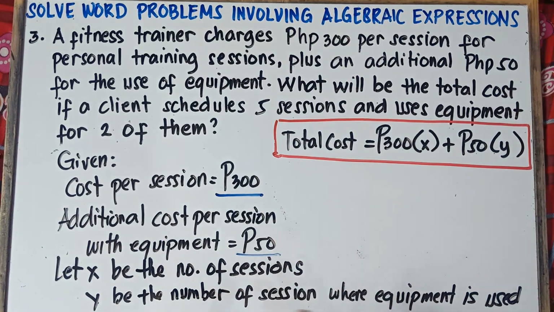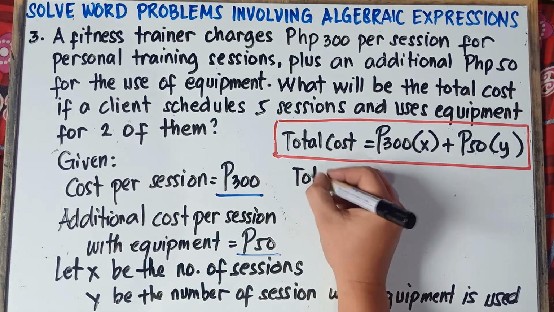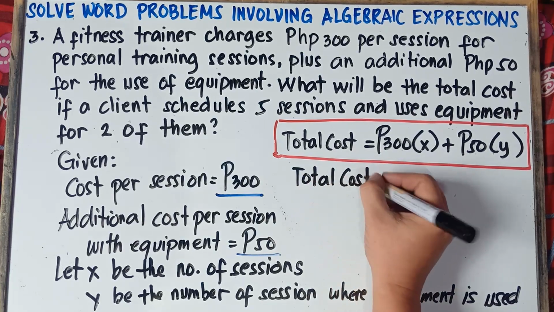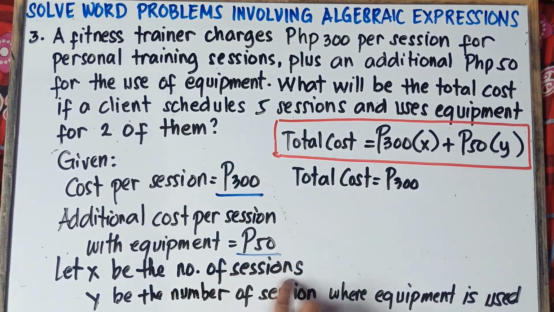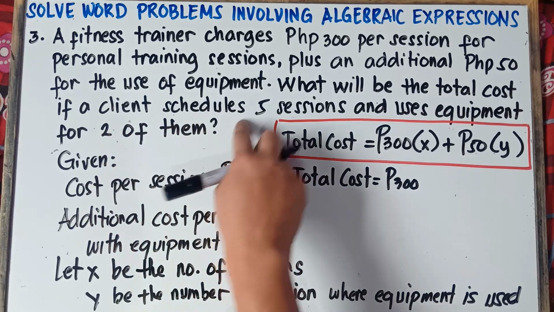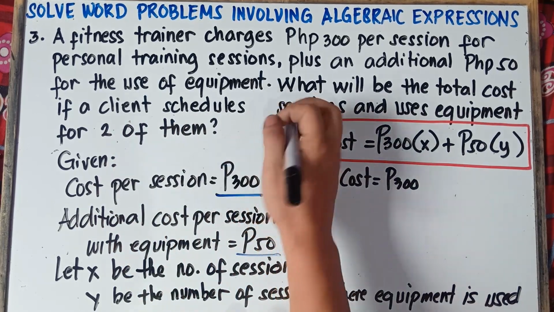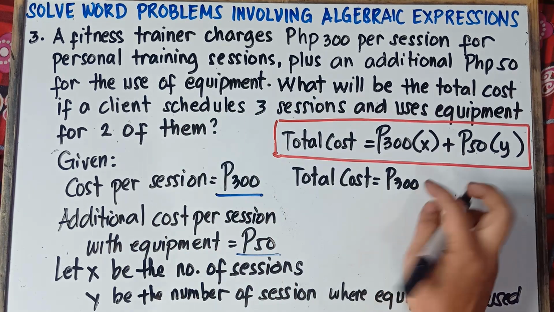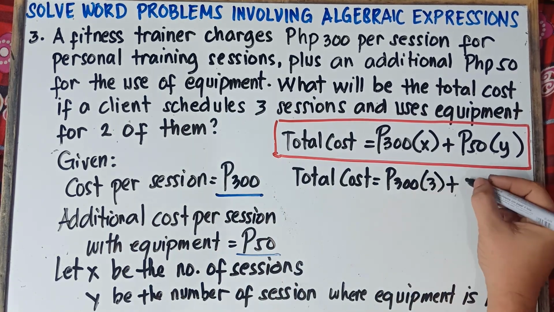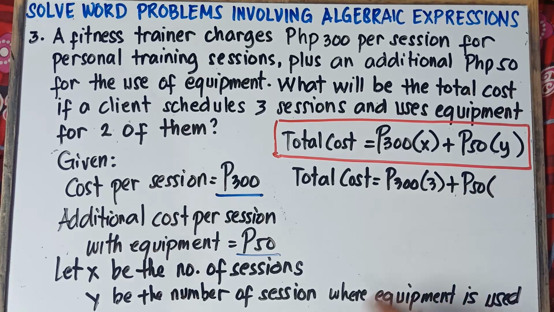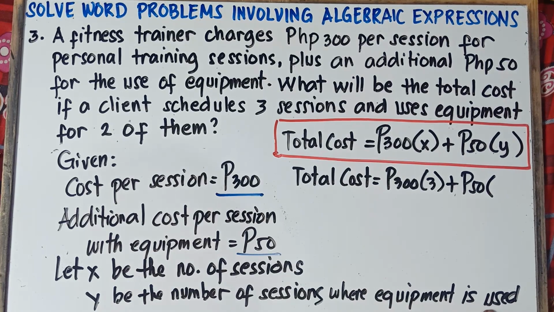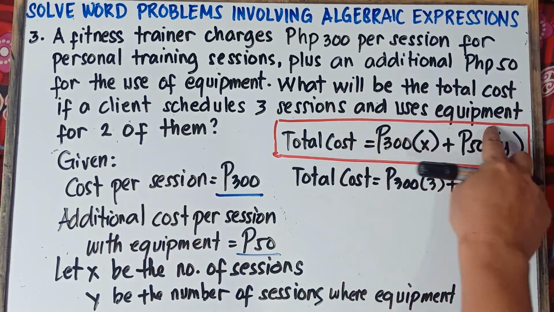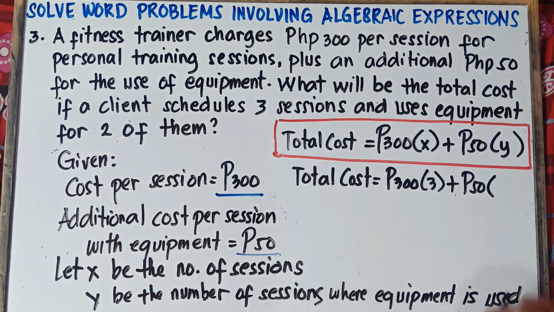Alright, and then simply substitute. Total cost equals 300 pesos times x, the number of sessions. A client schedules only 3 sessions, so 300 times 3, plus 50 times y, the number of sessions where equipment is used. The client uses equipment for 2 of them, so y is 2.